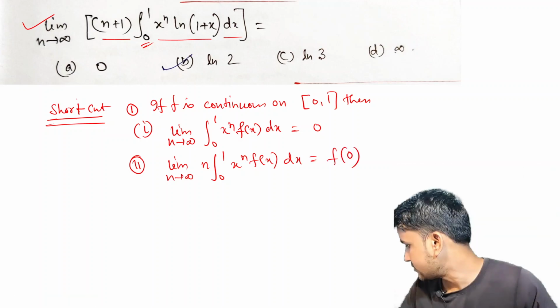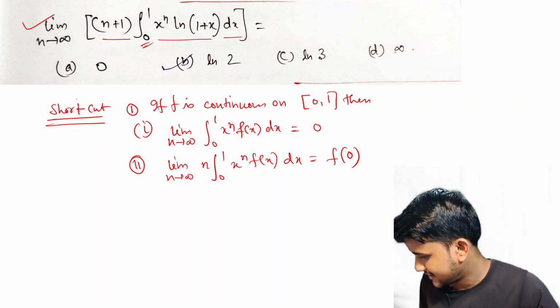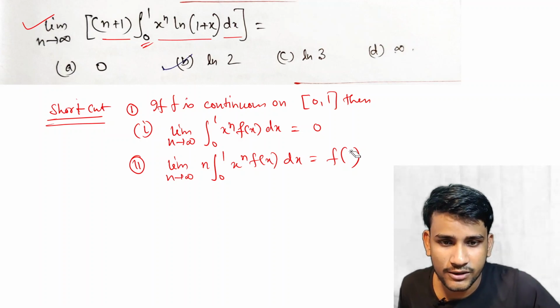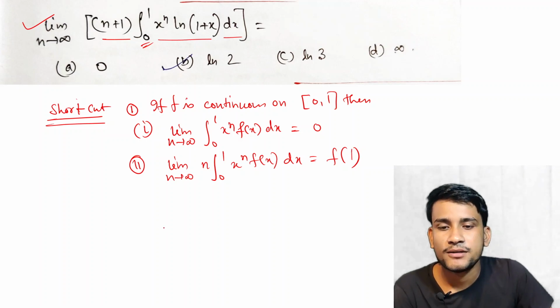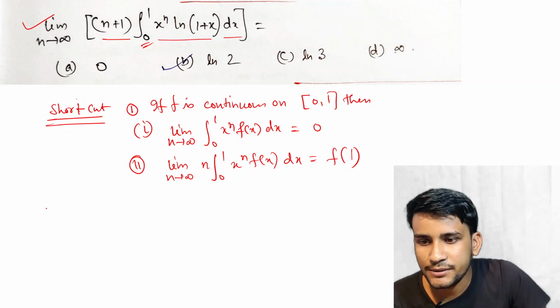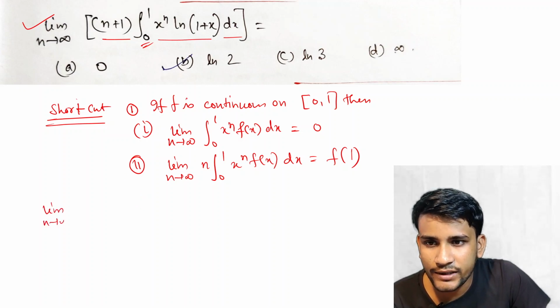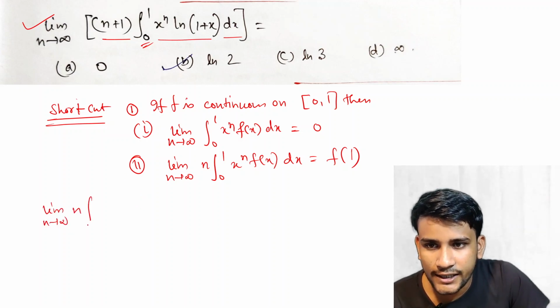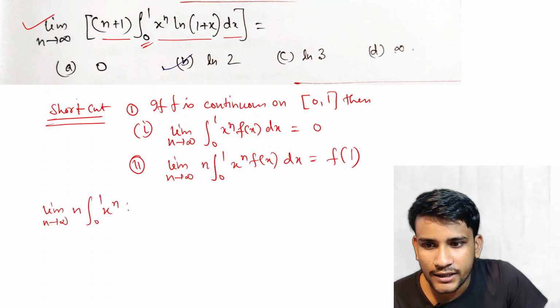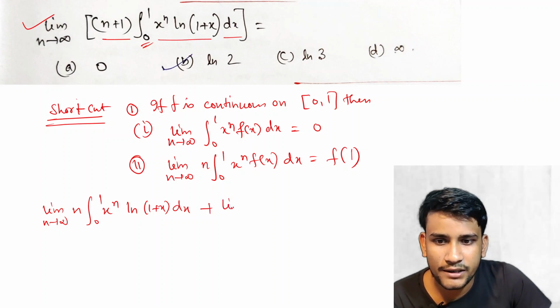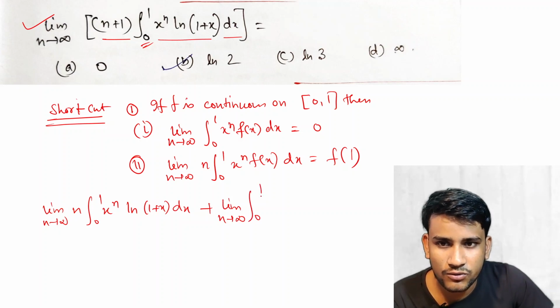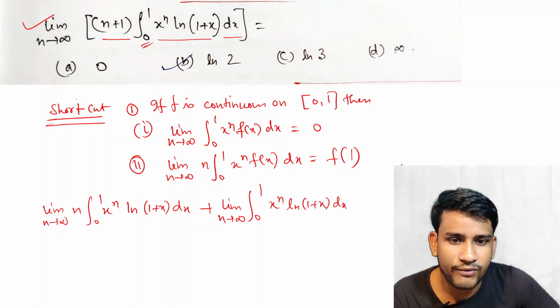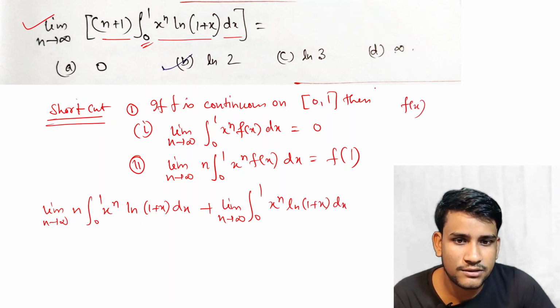Okay, this is the formula. Just a second, I will check once. Okay, sorry, not f of 0, f of the upper limit, f(1). Okay, so now here the limit is limit n tends to infinity. We can break it into two parts, n integration 0 to 1 x to the power n ln(1 plus x) dx plus limit n tends to infinity of integration 0 to 1 x to the power n ln(1 plus x) dx. So f(x) equal to what? Here f(x) is equal to, this is the formula.